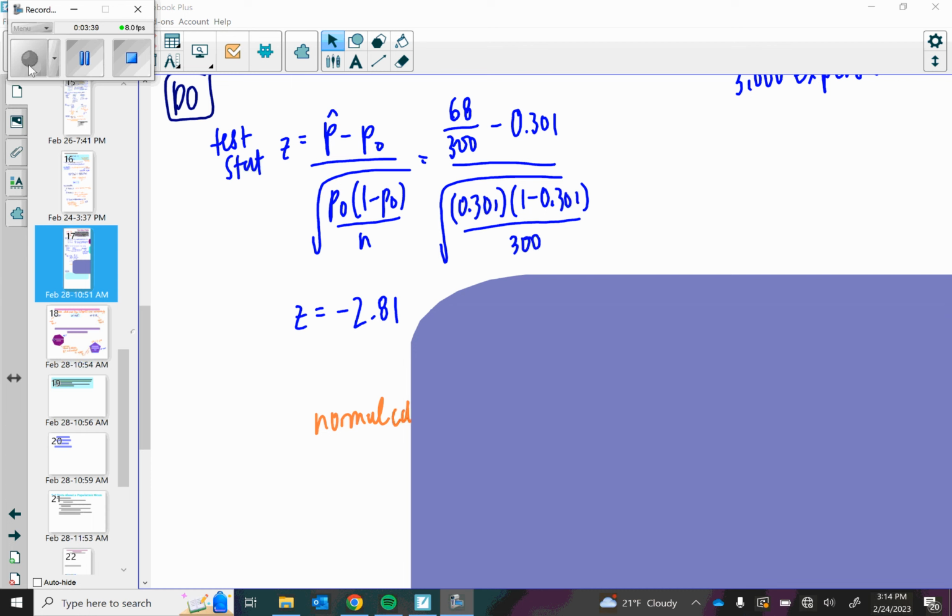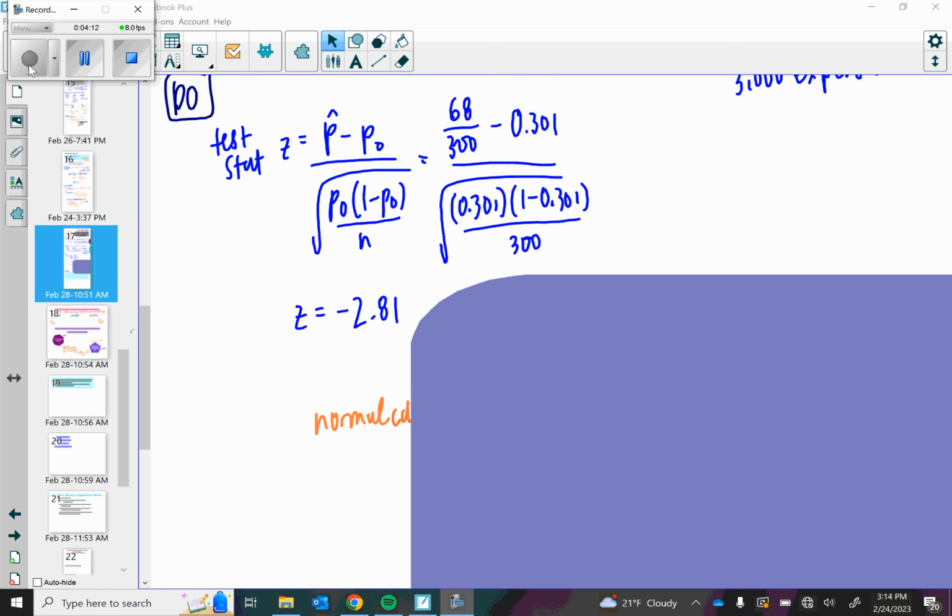Back-to-back announcements. We were calculating a test statistic, which is a z-score. So our statistic minus parameter over the standard deviation of our statistic. Our statistic was 68 out of 300. Our null hypothesis p was 30.1 or 0.301. And our standard deviation was the square root of p sub 0 times 1 minus p sub 0 all over 300, our sample size. When I calculate this, I get a z-score of negative 2.81.